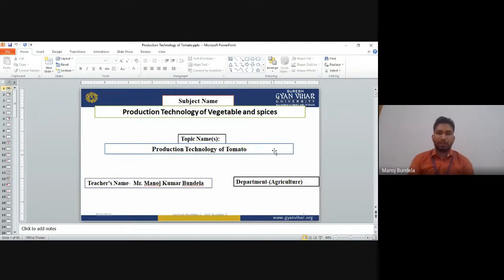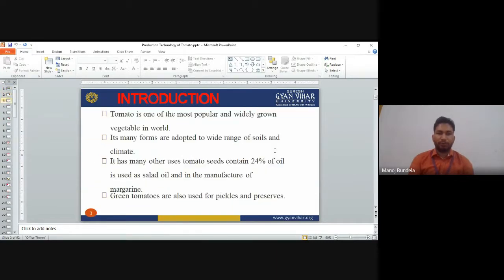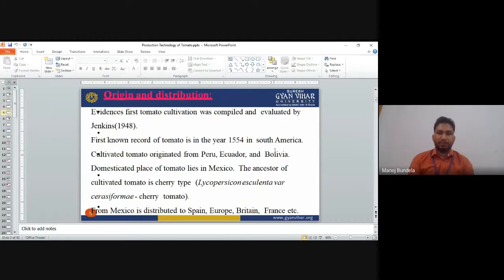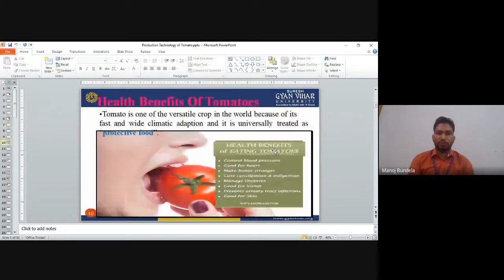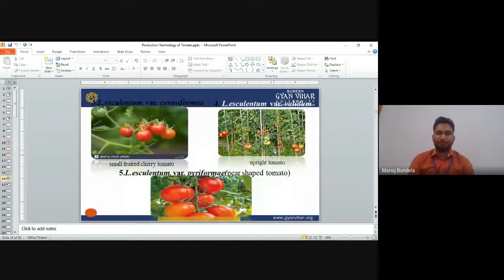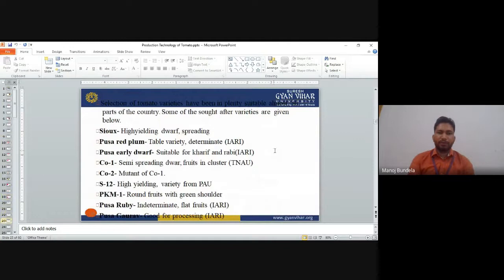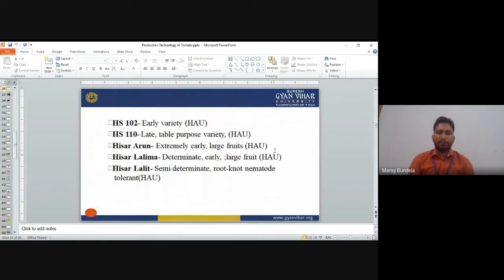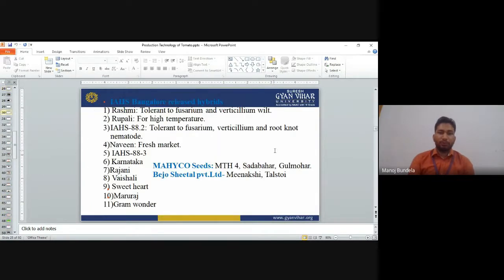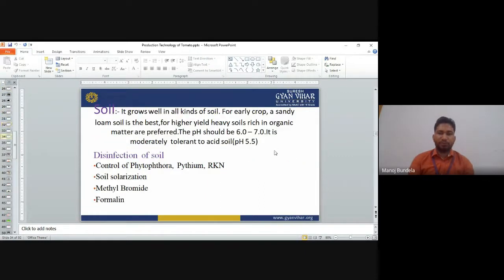In the last class, we discussed the introduction to tomatoes: origin, distribution, uses, health benefits, area, production, taxonomy, and different varieties, determinate and indeterminate types, and varieties released from different institutions.